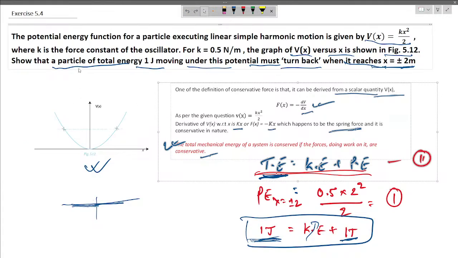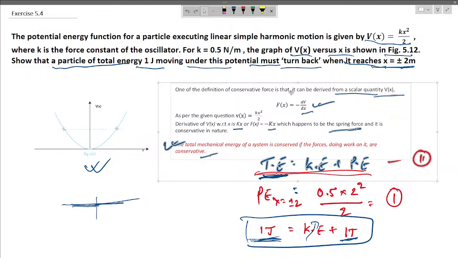So in this question we are given that the potential energy of a particle executing linear simple harmonic motion is given by V equals kx square by 2, where k is the force constant of the oscillator. For k equals 0.5 newton per meter, the graph of V(x) versus x is shown in figure 5.1. Show that a particle of total energy 1 joule moving under this potential energy must turn back when it reaches x equals plus or minus 2 meters.